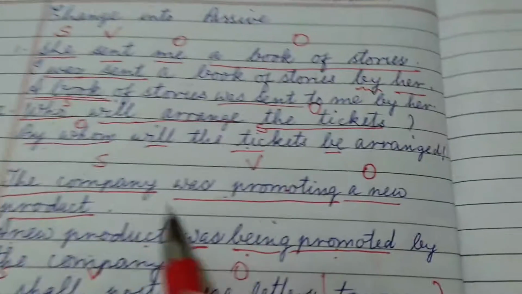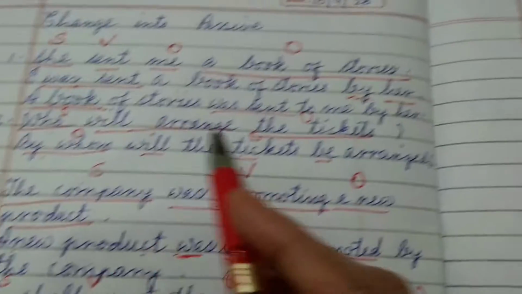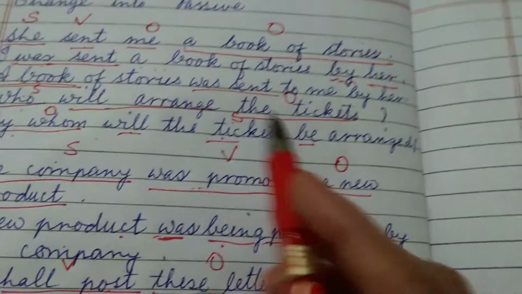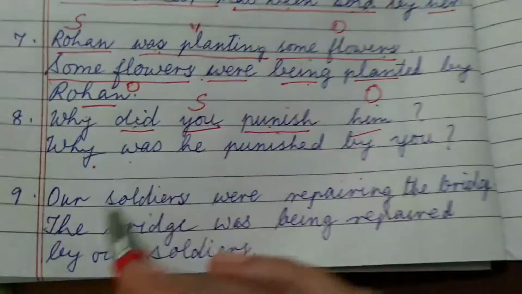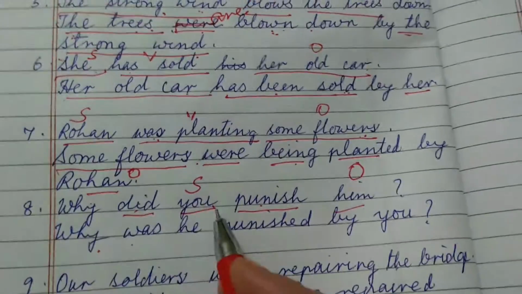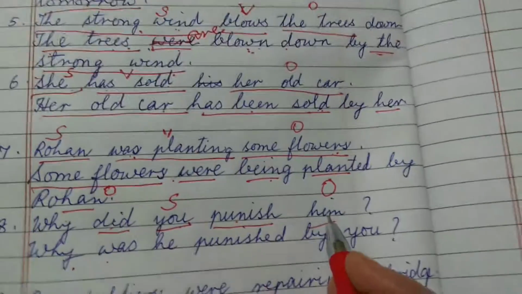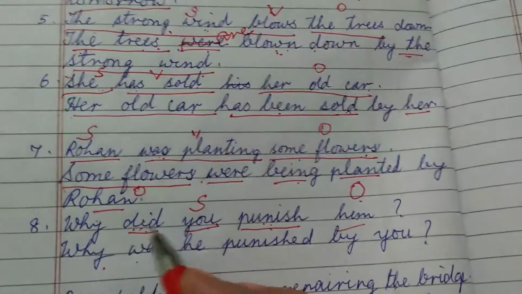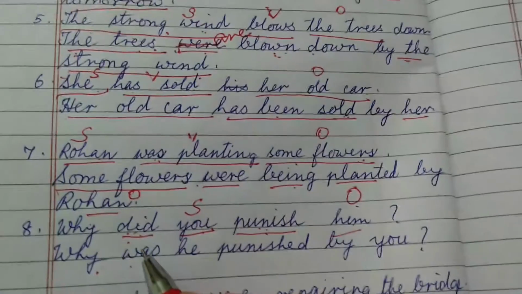Here you had only a subject and an object, nothing else was there. But here you have the question word, this is your subject, this is your object, and this is your verb. See, the first part of the verb has come before the subject.